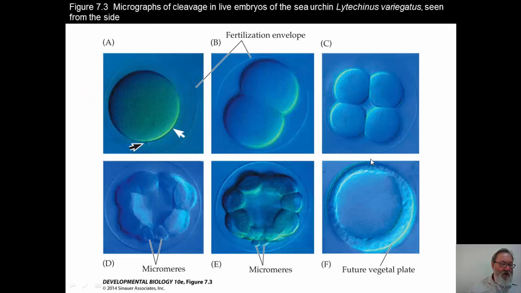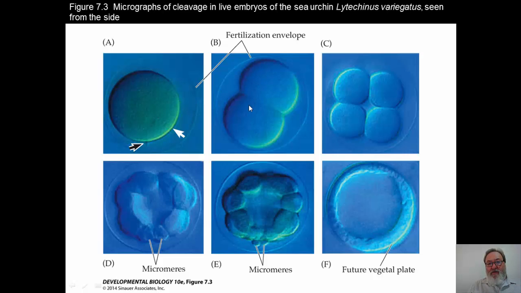If we now look at this with Nomarski optics or differential interference contrast optics in the light microscope, these are photographs of living cells. You can see here is the fertilized egg, and the blastocoele will eventually form a coelomic cavity. Let's go through this. We get fertilization taking place. The black arrow is the site of the sperm penetration. The white arrow is where the vegetal pole is in the cell, and here on the outside we have now a fertilization envelope to keep further sperm from penetrating into the egg now that that one sperm has gone into the substance of the egg.